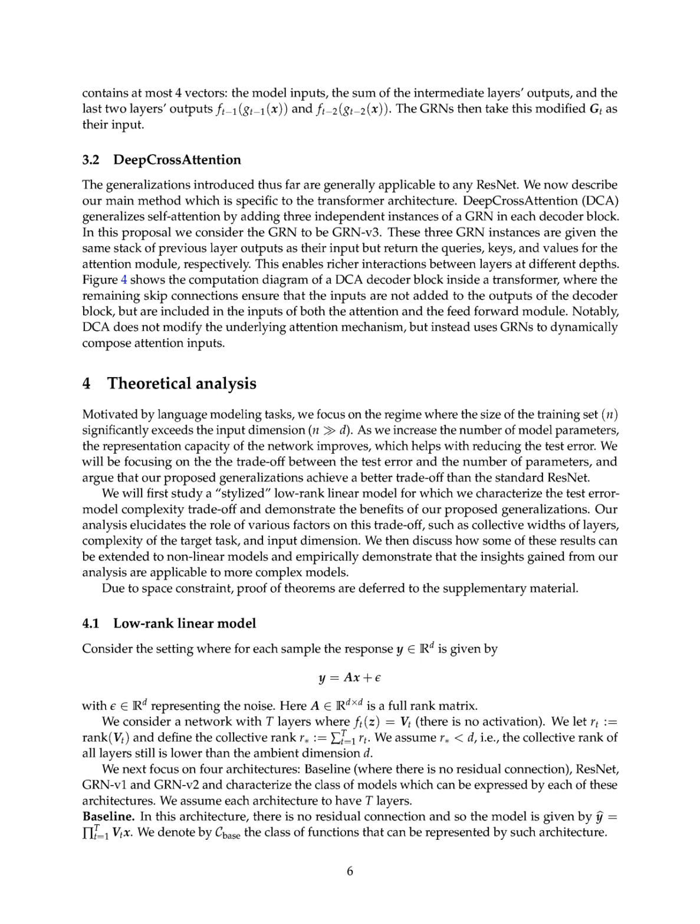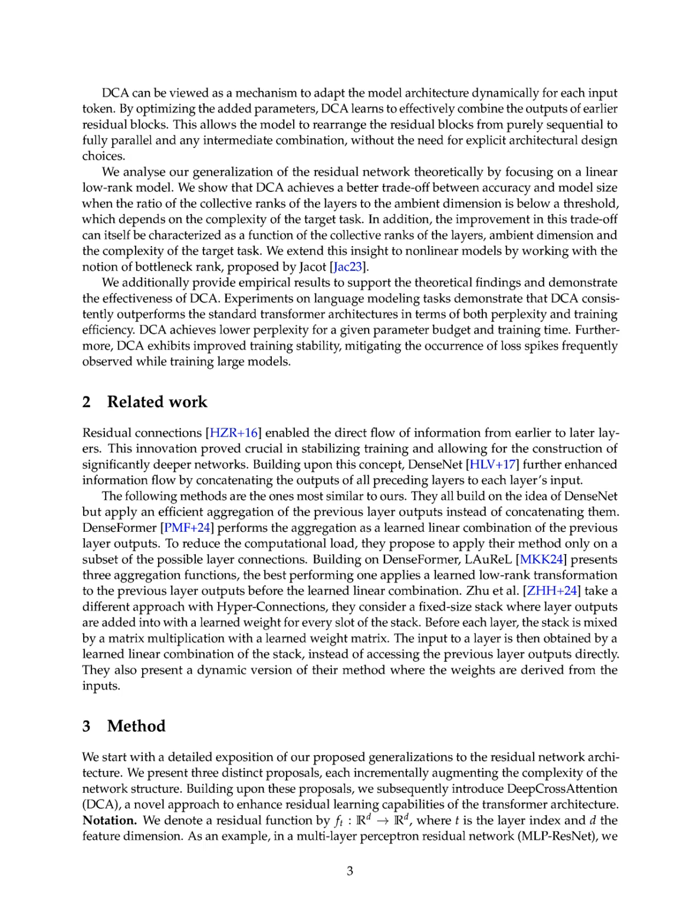The proposed deep cross-attention DCA method enhances the transformer architecture by integrating three independent instances of a generalized residual network, GRNv3, within each decoder block. First, DCA takes the stack of outputs from previous layers as input to these GRN instances, which are responsible for generating the queries, keys, and values for the attention mechanism. The GRNv3 allows for input-dependent weights, enabling the model to dynamically adjust the importance of different layer outputs based on the current input, thus preventing information dilution.